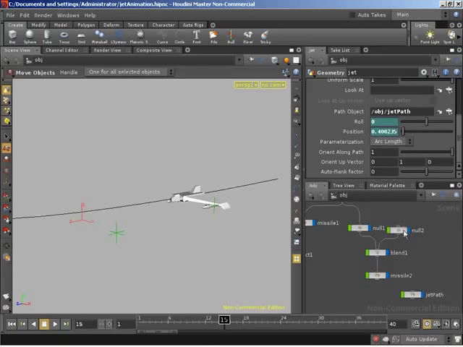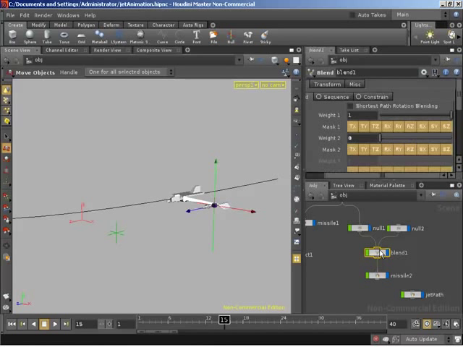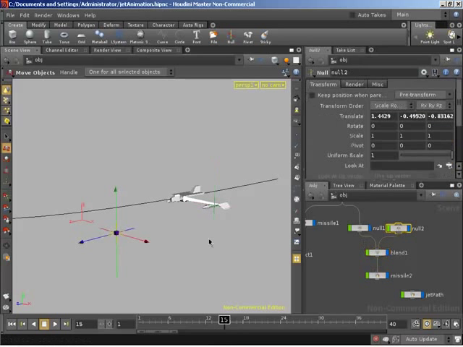We need to grab our second null, because if we were to currently blend between our null here and this null, you can see that our missile suddenly jumps. That's bad. So let's bring our second null so that it is sitting on the exact same location as our first null.